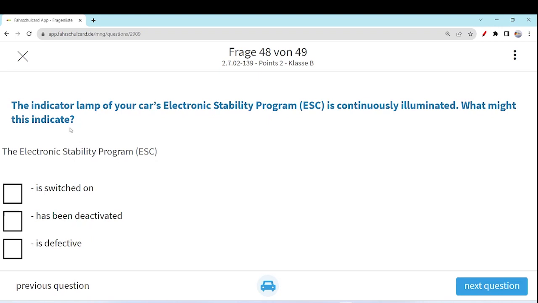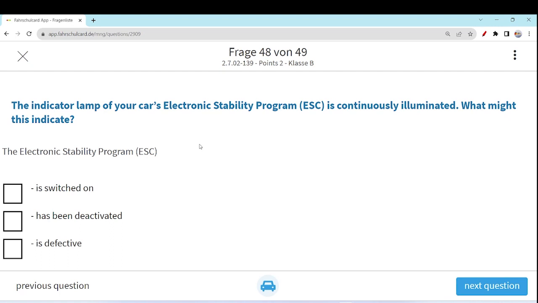The next question is, the indicator lamp of your car's electronic stability program ESC is continuously illuminated. I think this we have already seen. Whenever there is light illumination for the ESC program, what might this indicate? That ESC is switched on? No, ESC is always automatically switched on by default in your car. So it will never give a light or display on your dashboard to tell you that it is switched on. It is automatically switched on.